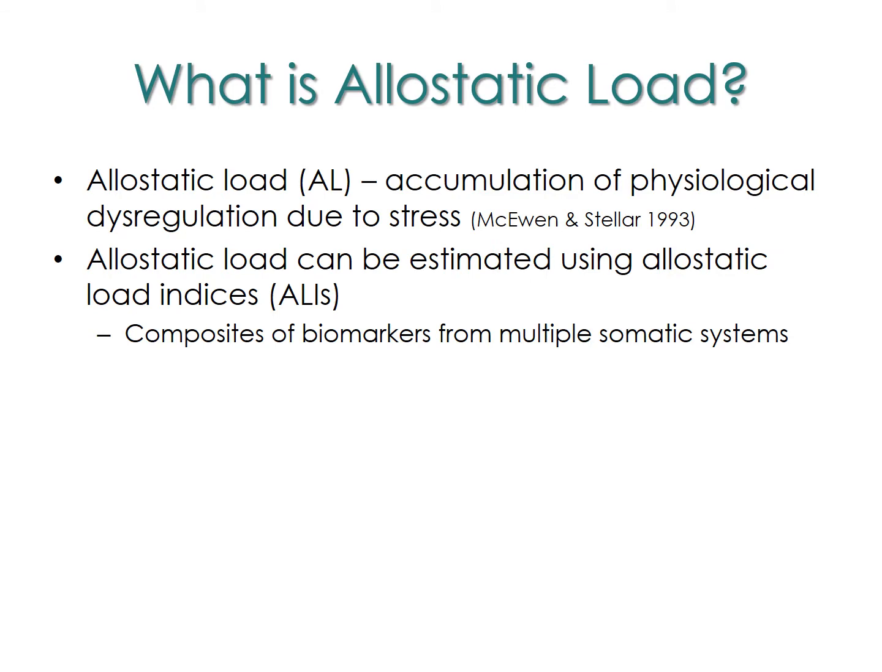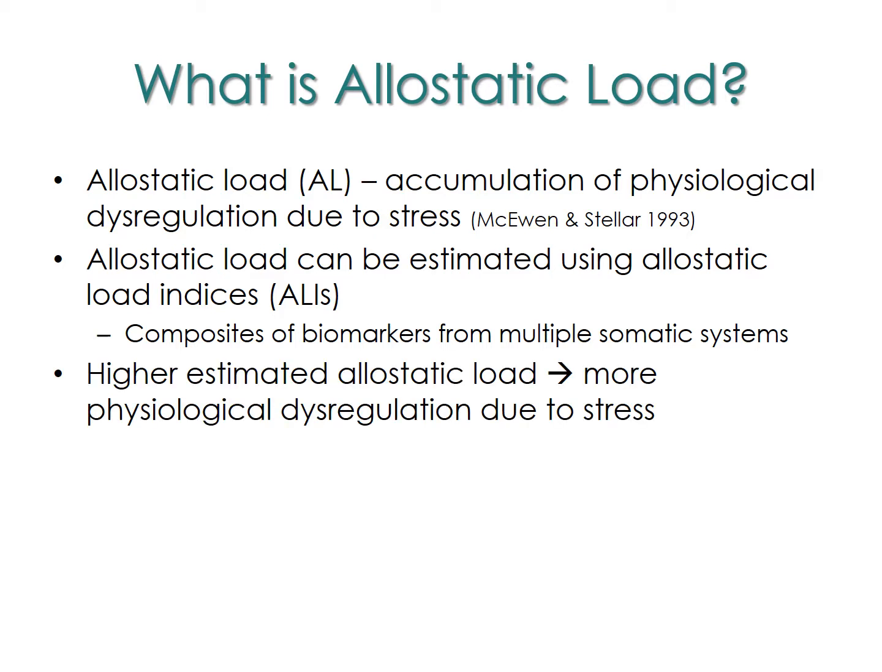We can estimate this allostatic load using something called allostatic load indices. These allostatic load indices are composites of biomarkers from multiple systems throughout the body. For example, most allostatic load indices contain biomarkers from neuroendocrine, cardiovascular, metabolic, and immune systems. What the allostatic load index does is estimate the amount of somatic damage by counting the number of biomarkers that are considered dysregulated. In essence, the more biomarkers you have that are dysregulated, the higher your allostatic load.